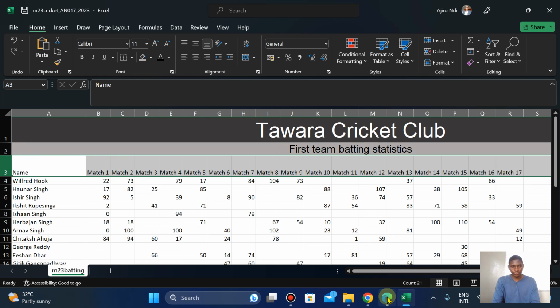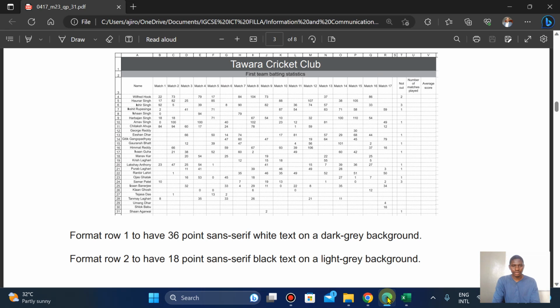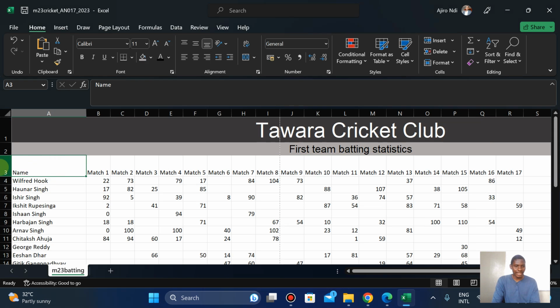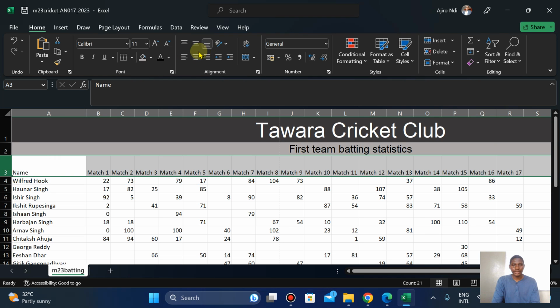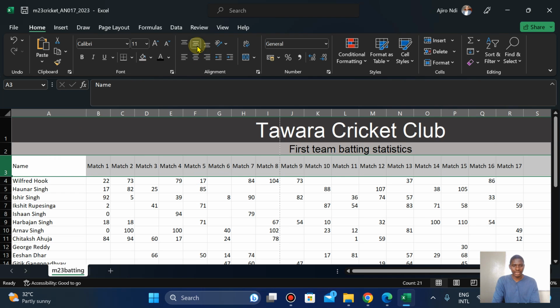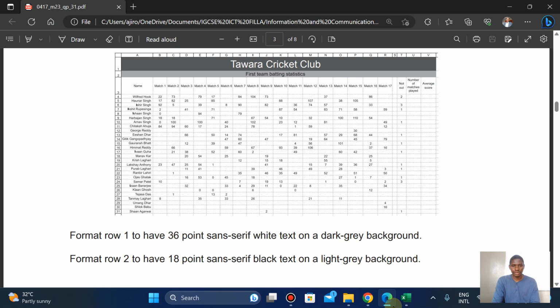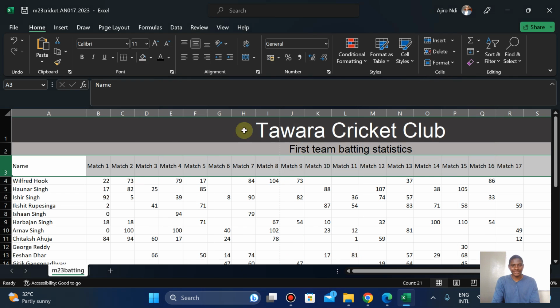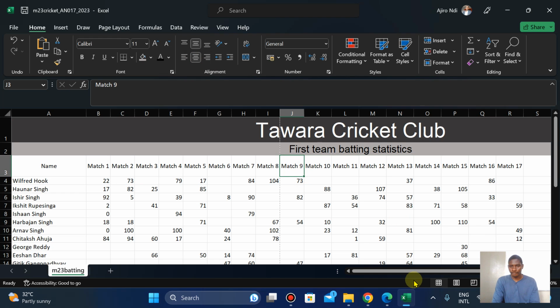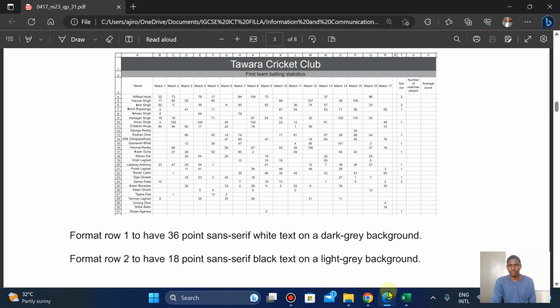Now what I did is I clicked here and then I'm going to make it middle align. And they're all going to be center align.